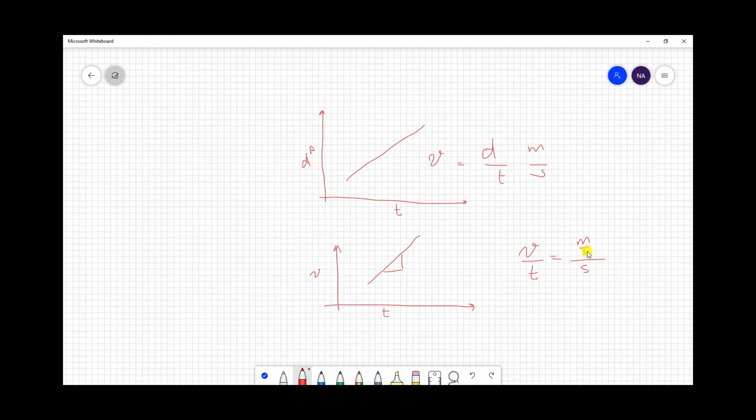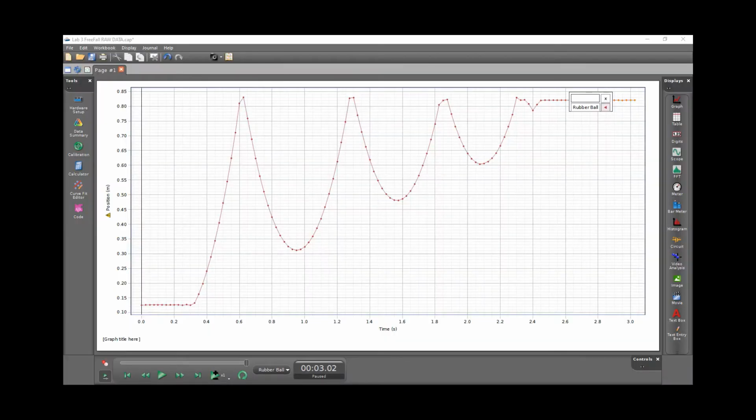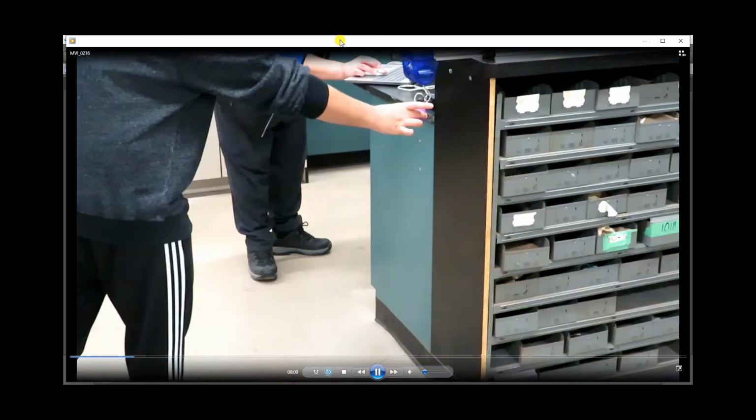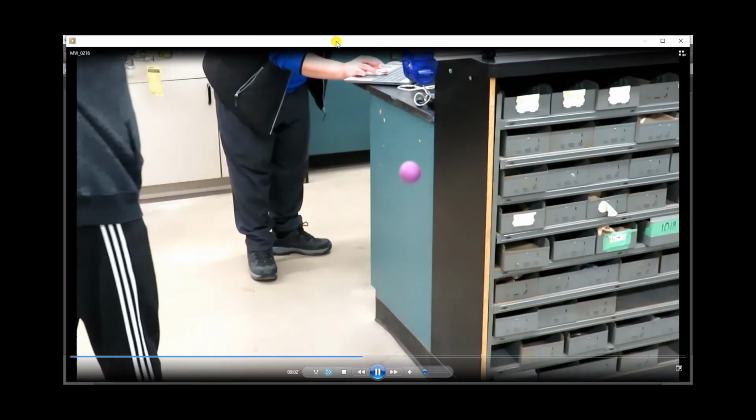You push this denominator down, so it gives me meters per second times second square. And what is this? Acceleration, right?